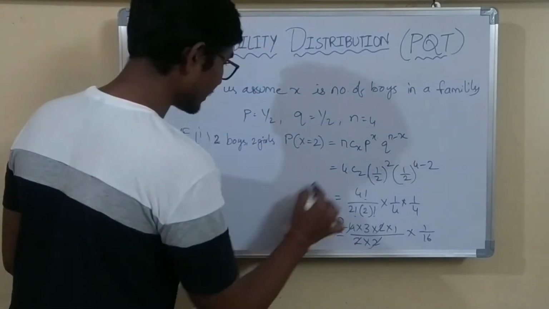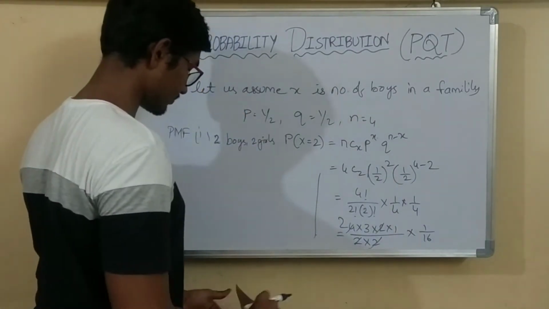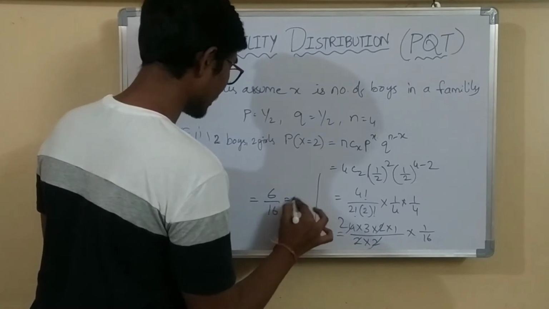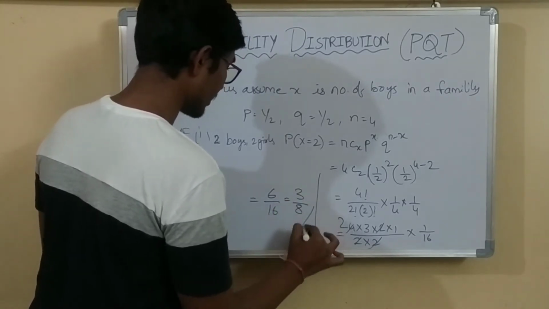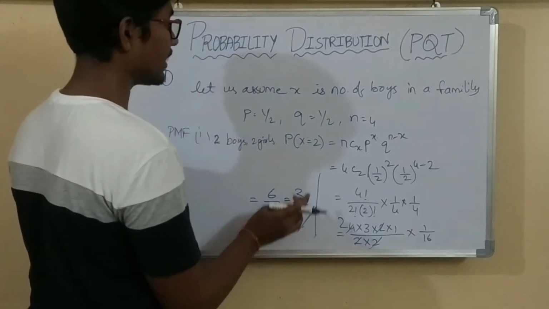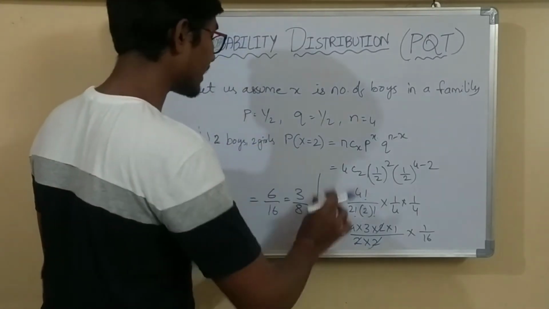Now if I simplify this, the value is 6/16, that is 3/8. The probability of 2 boys in a family is 3/8, and in the question they have given 800 families. So we have to calculate for the 800 families also.